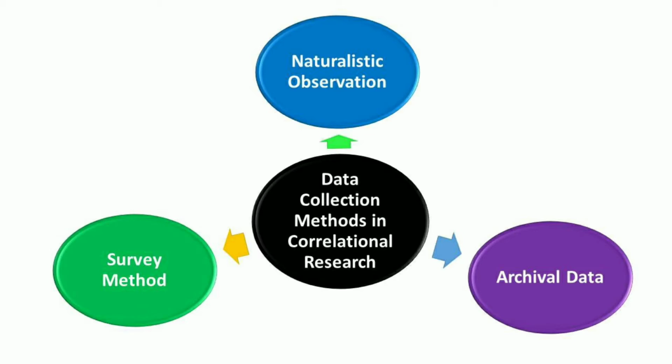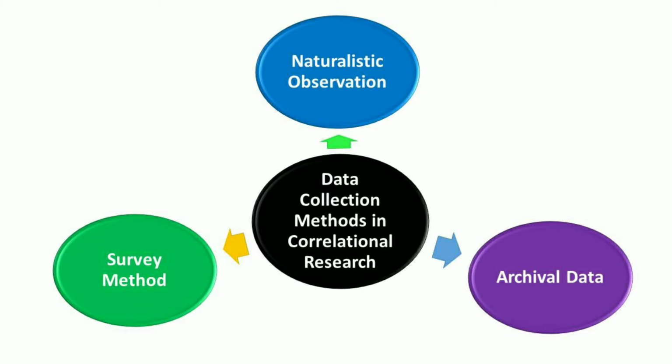The naturalistic observation is a correlational research methodology that involves observing people's behavior as shown in the natural environment where they exist over a period of time. In this case, the researcher pays close attention towards natural behavior patterns of the subject under consideration. The second one is archival data, which involves making use of already existing gathered information about the variable in correlational research.